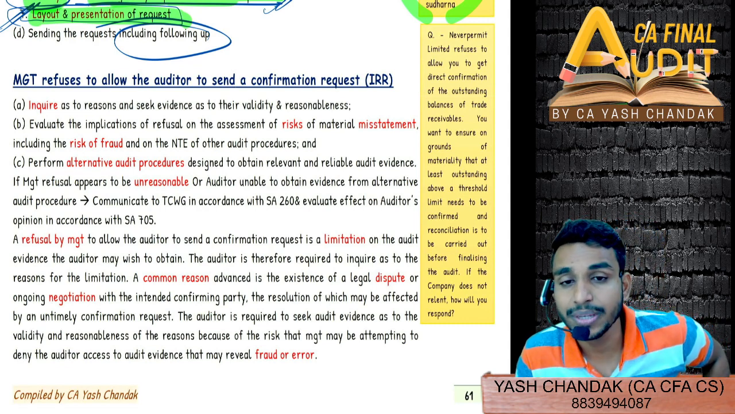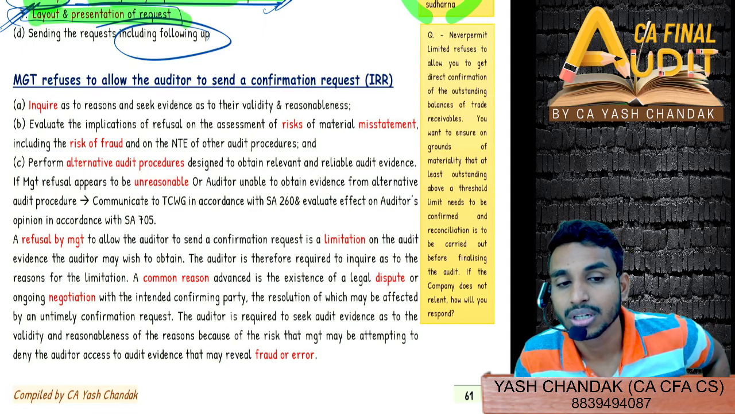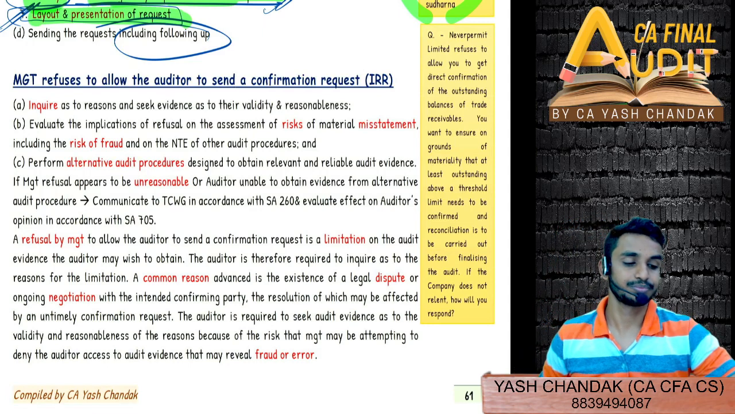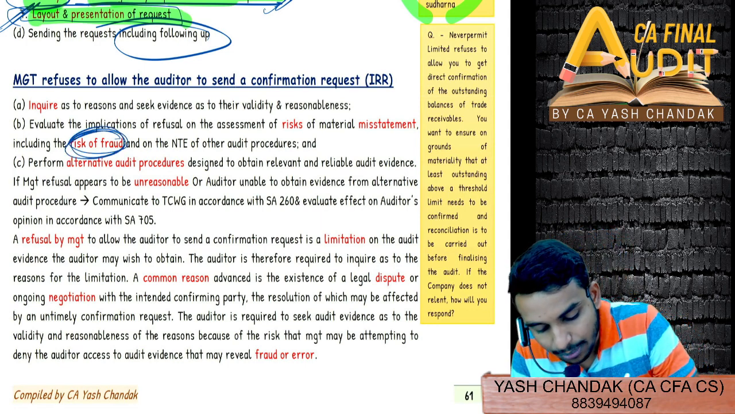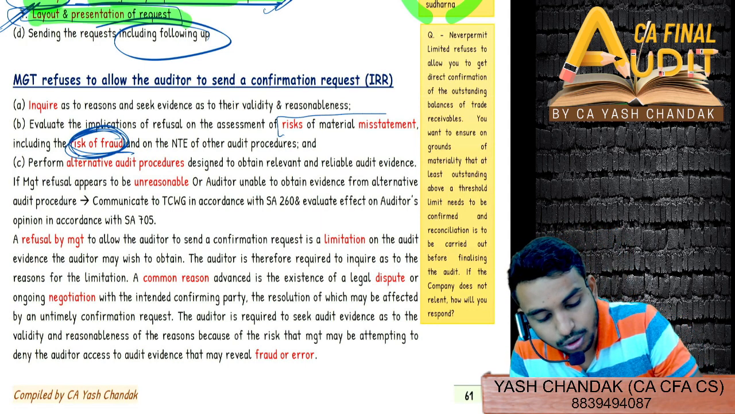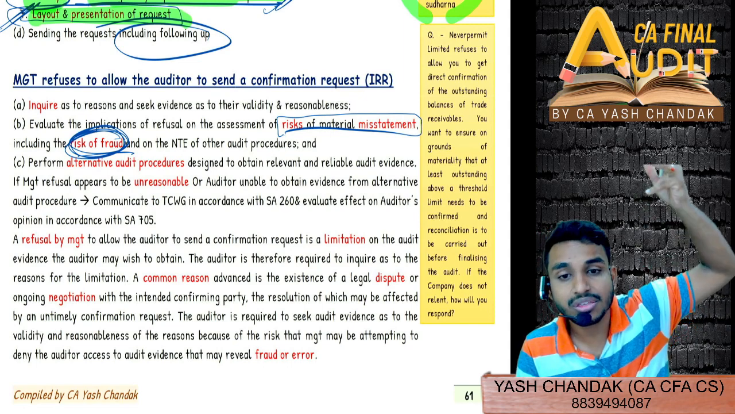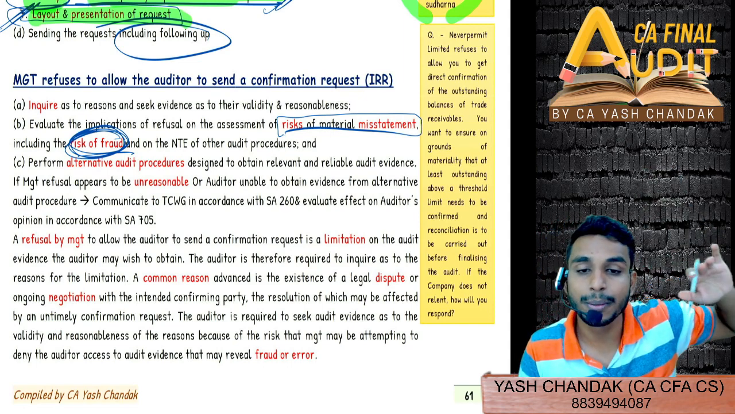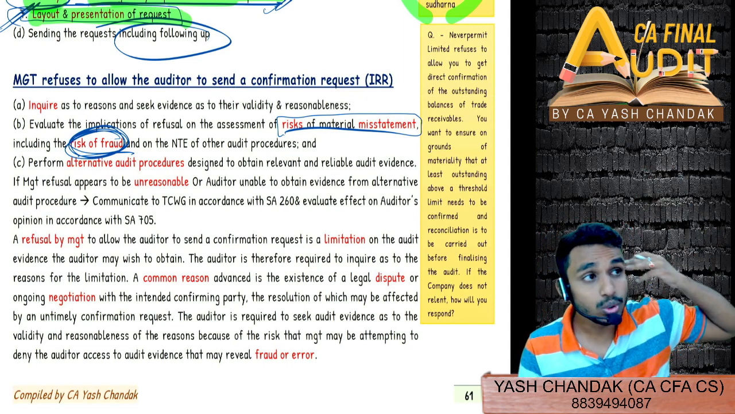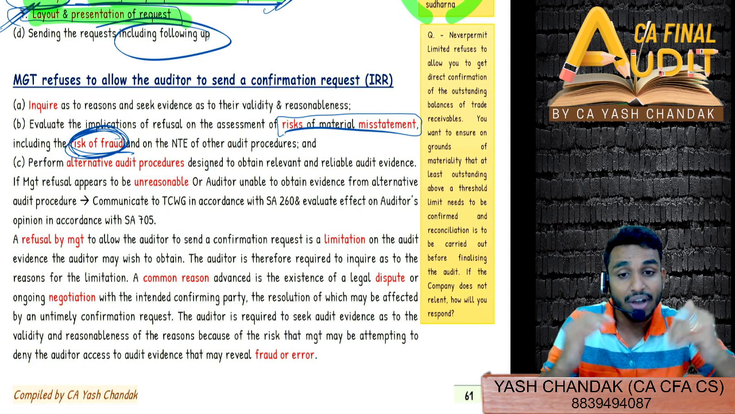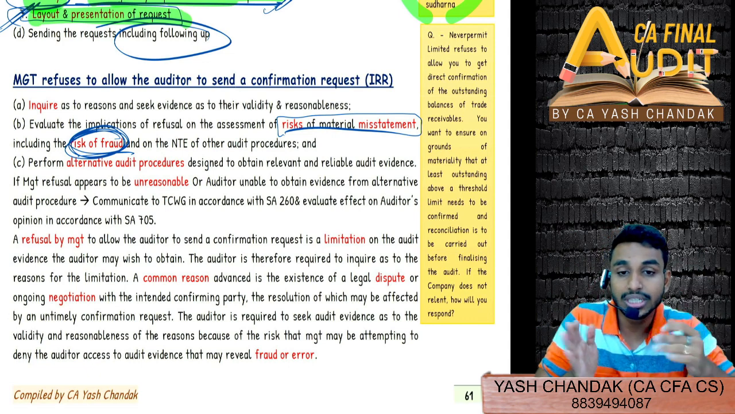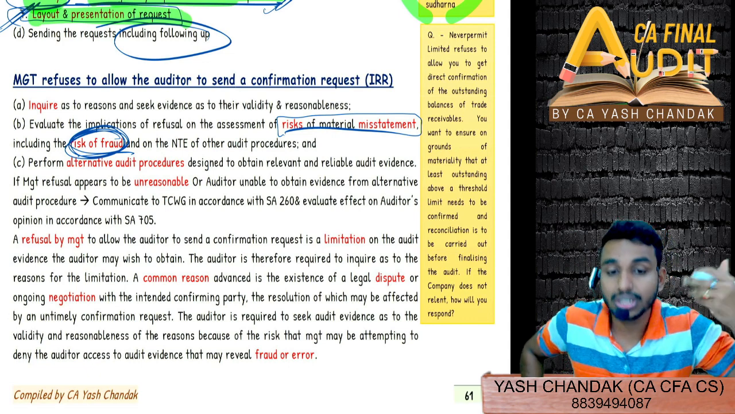Don't you think there could be an element of risk of fraud? Yes or no? Yes, sir. So risk of fraud is particularly important here, and particularly also the ROMM that you have already assessed. You had assessed ROMM at a certain level, suppose. Now you think that management integrity is not there. They are refusing to allow us to get the external confirmation request. Then that could also revise your ROMM, to determine your further audit procedure in more detail, right?